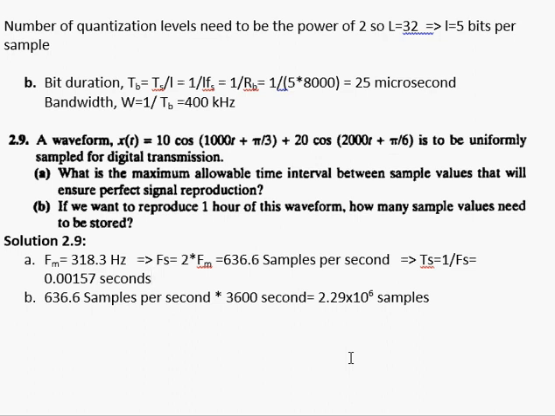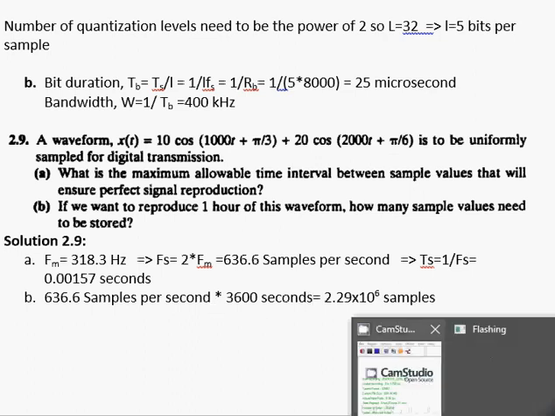Now if I am having 636 samples in 1 second and I want to record 1 hour of this waveform, then definitely I need to multiply this 636.6 samples per second with 3600 seconds, which is basically the number of seconds in 1 hour. That turns out to be 2.29 into 10 to the power 6 samples. So this is it for today's session.